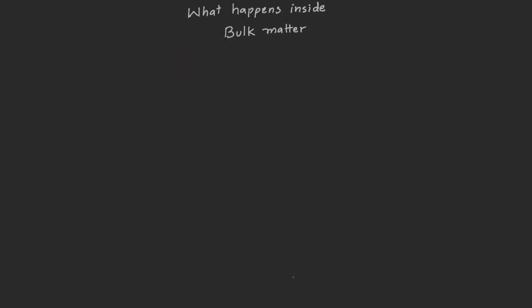Let us learn about the reason behind this generation of charge. Let us start with bulk matter. Any substance which is good enough in size and good enough in mass is called bulk matter. If we ignore atomic and subatomic particles, the rest of the things can be considered as bulk matter. Modern view says that bulk matter is neutral in nature.